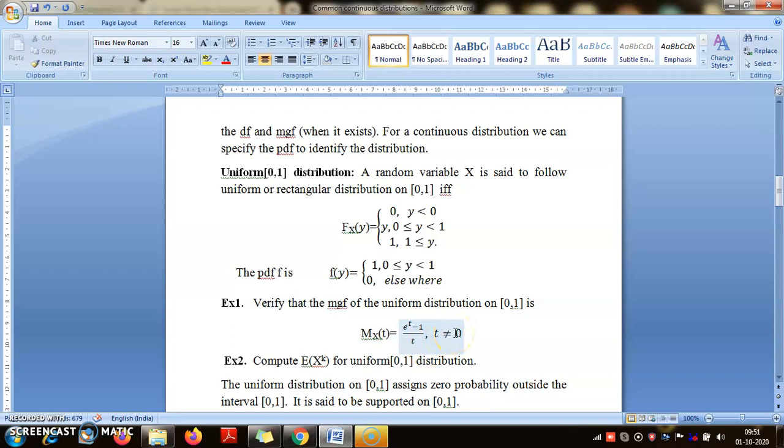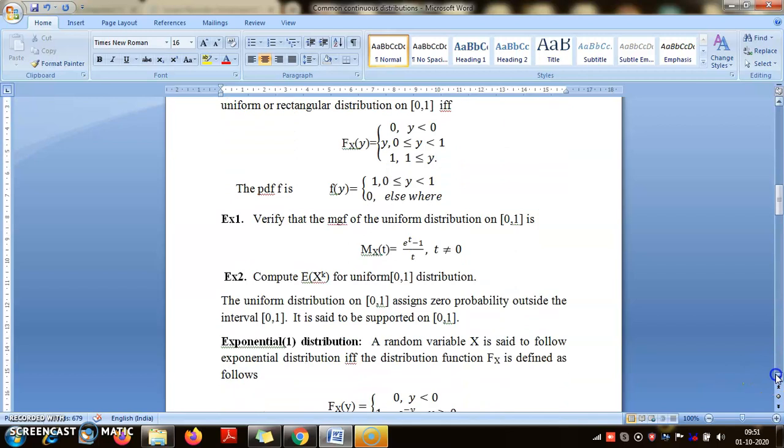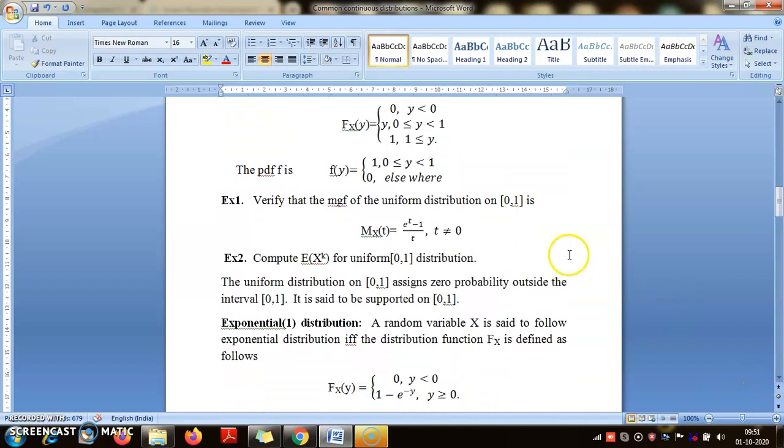For any value of t, it is a positive quantity. Why? Because for positive t, e^t is greater than 1, so this difference is positive divided by t. And when t is negative, the numerator is negative, and so is the denominator. This I am leaving as an exercise: find the kth order moment of this distribution.